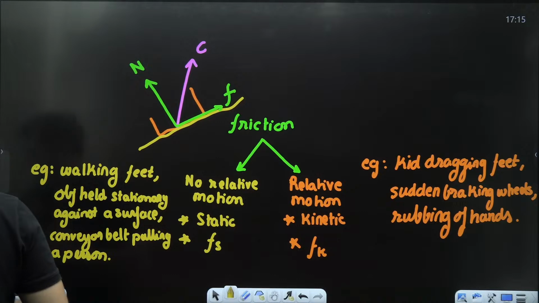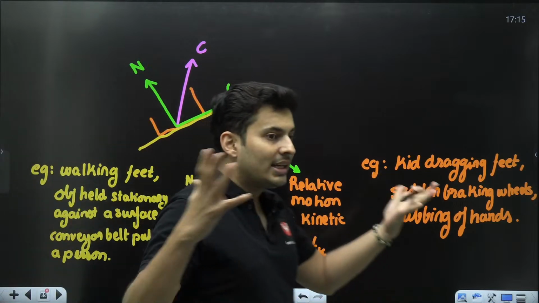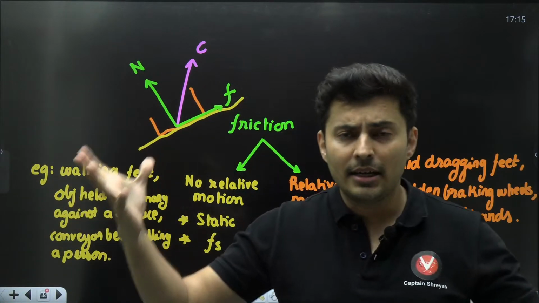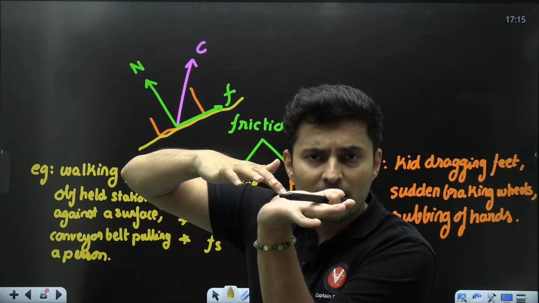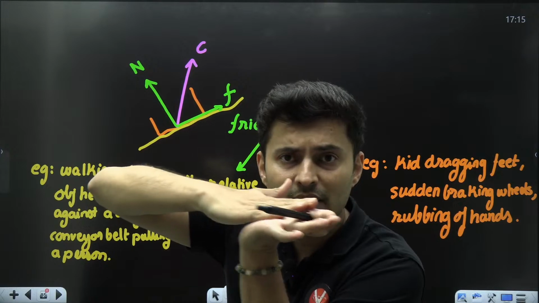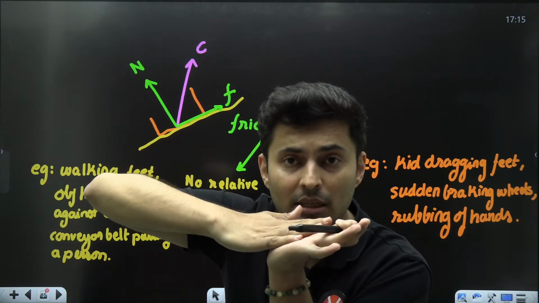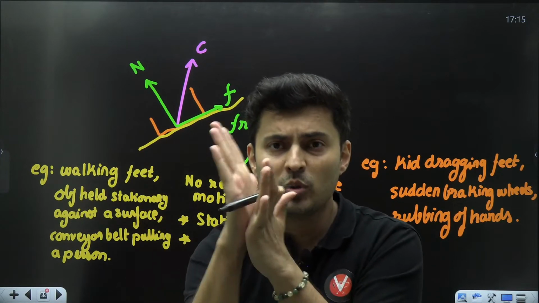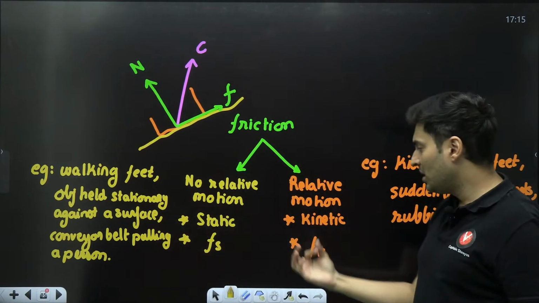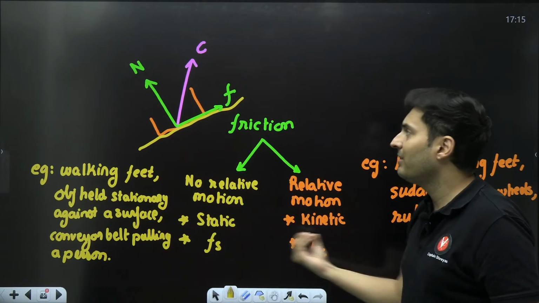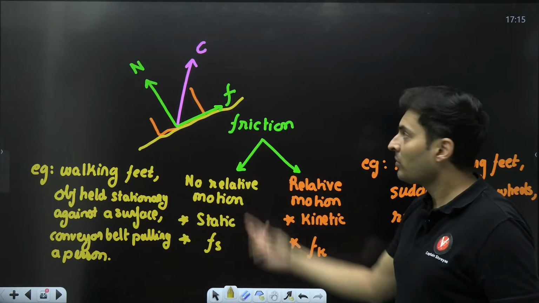So, my dear warriors, now we understood the meaning of static versus kinetic friction. When, for one surface, the other surface does not move with respect to it, it is static, like when you walk. Whereas if the surface moves, slides, it is kinetic in nature. Their behavior and formulas are also slightly different. That's why we categorize it into two parts.